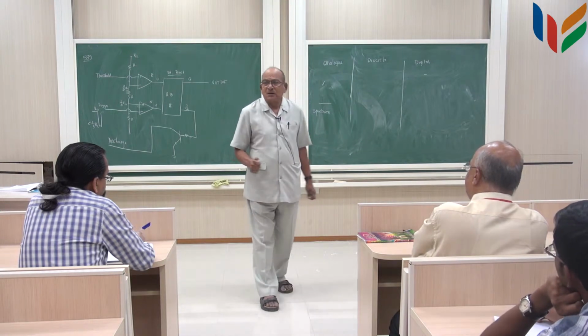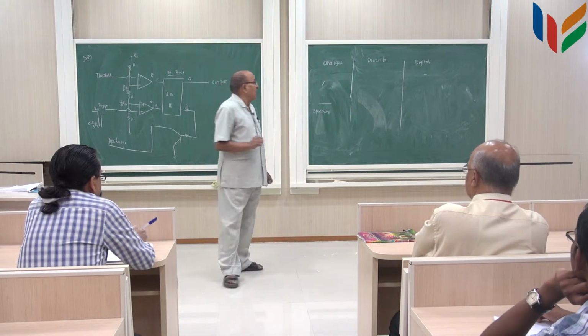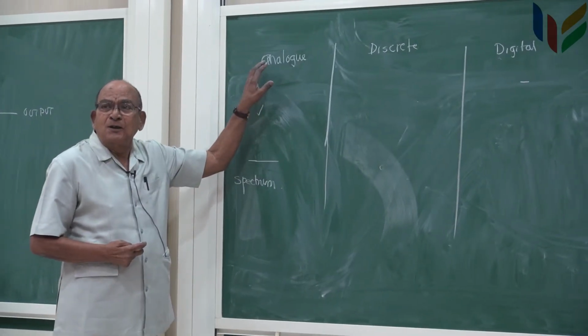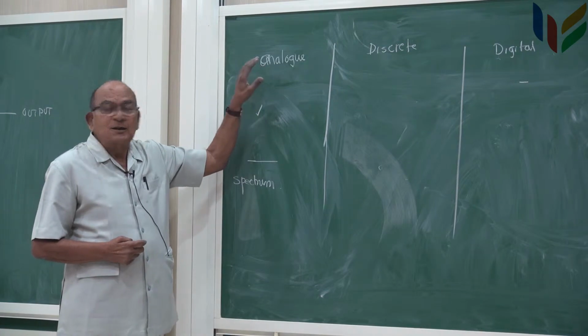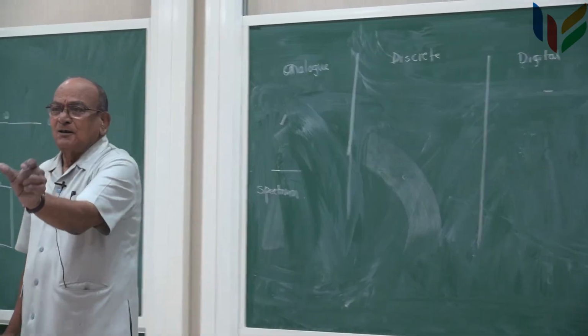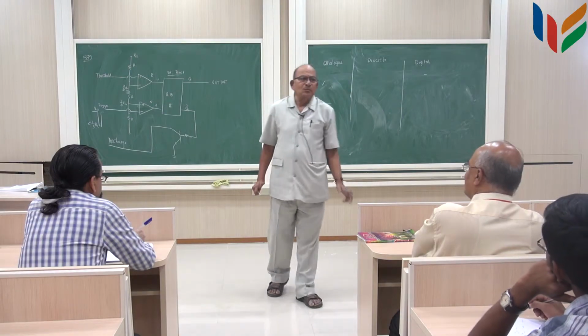That is what the Nyquist sampling theorem said. So, I do not need all the values of this analog signal for every value of t. I only need it for discrete values of t separated by T, which is equal to 1 by 2b.